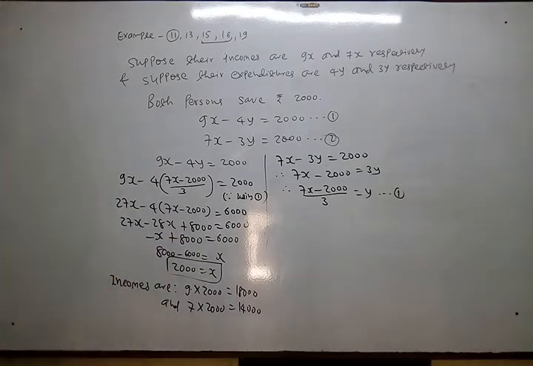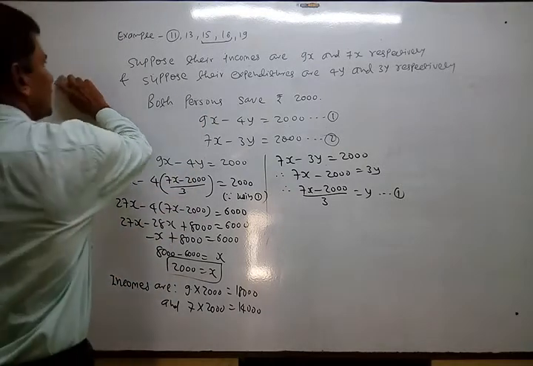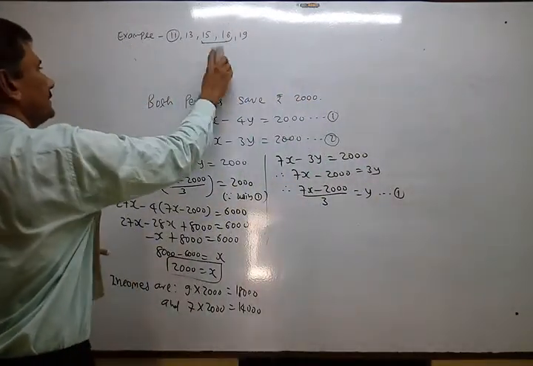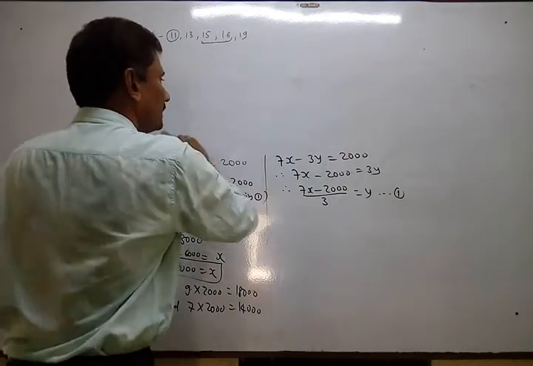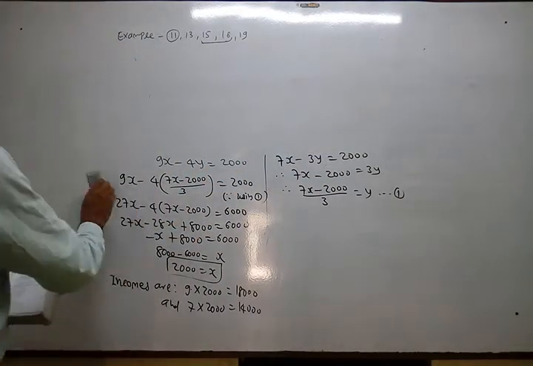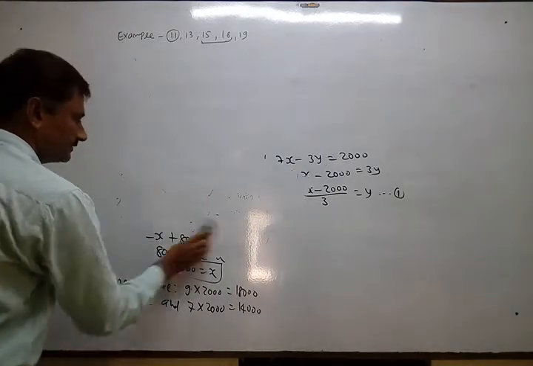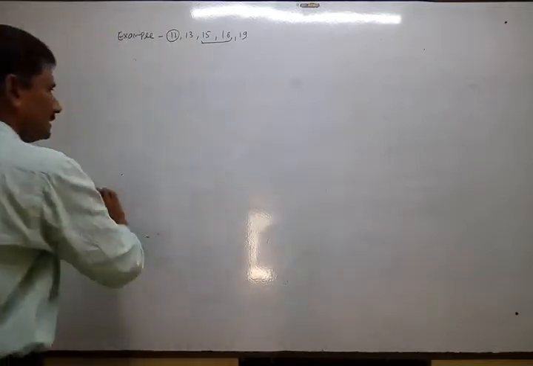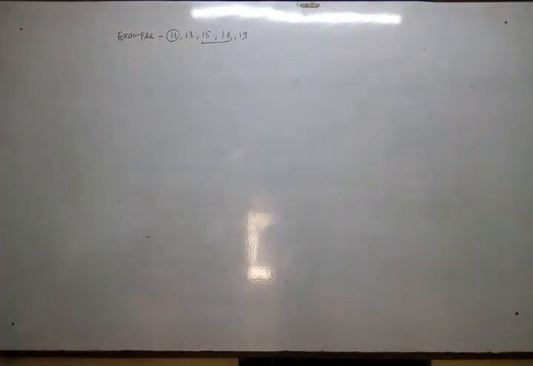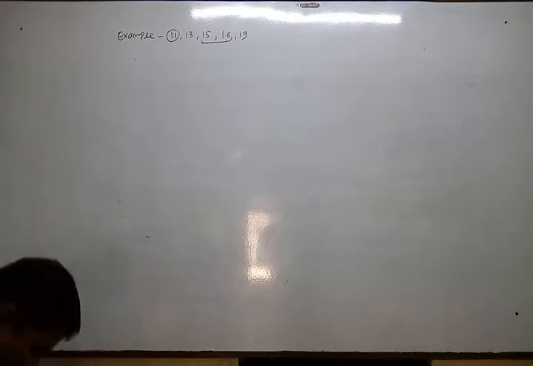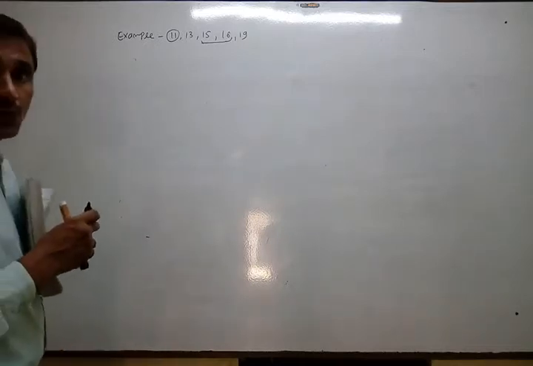Here 2-digit numbers are given. We already solved these types of sums earlier. At that time, we supposed tens digit x and unit digit y, so that the number becomes 10x plus y. We already discussed all these things in related sums. So here also, according to that method only, just suppose. What to suppose? Digits, not numbers.